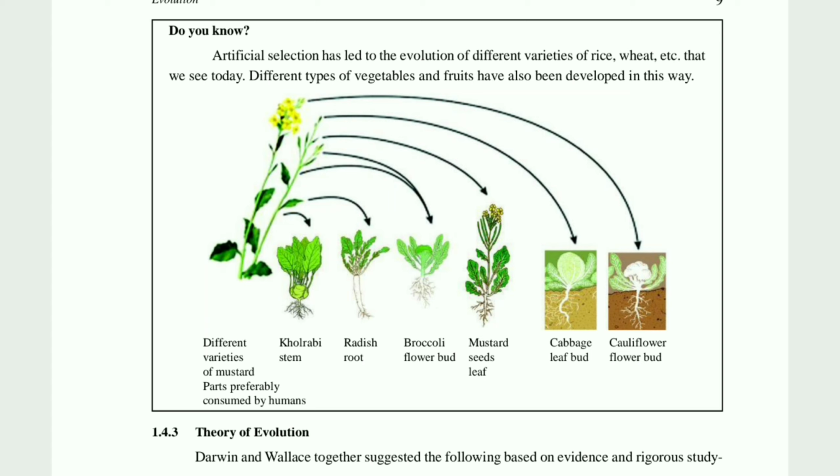So in that manner, with the help of artificial selection, within the least time, we can produce a large amount of fruits and vegetables, and even animals can be interbred to get an artificial breed. I will show you one figure, where you will find how natural selection is carried out, and how artificial selection is carried out.